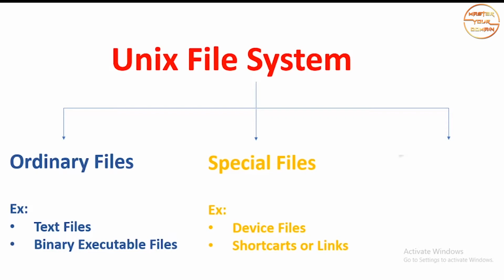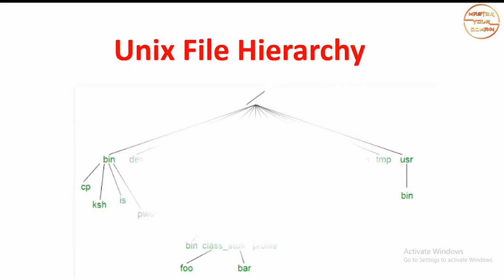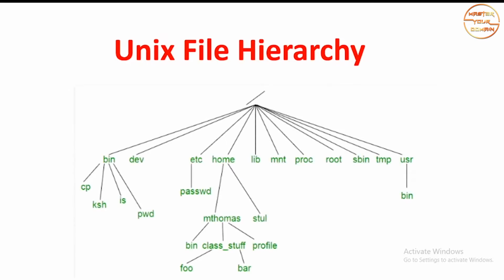And then come the directories. A directory stores ordinary files and special files and some subdirectories. Alright, so how all these files are stored in the system, this total arrangement is called the Unix file hierarchy. Let me show you an example. So here is a rough picture of the Unix file hierarchy.